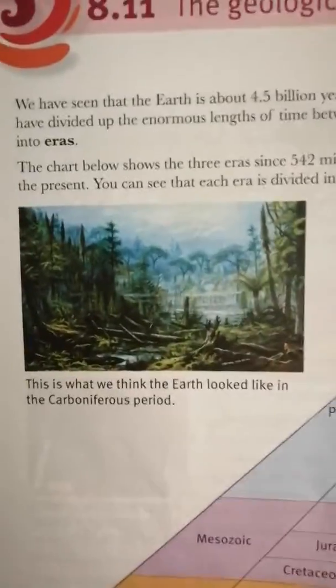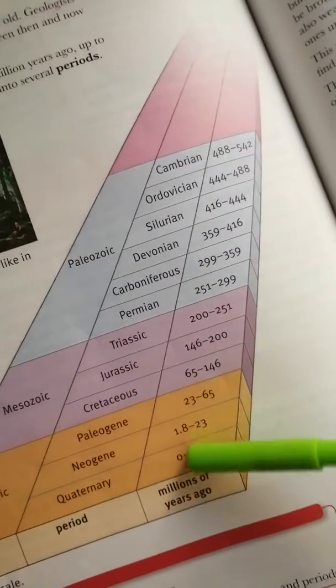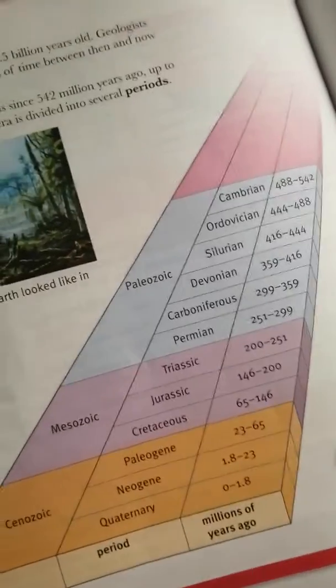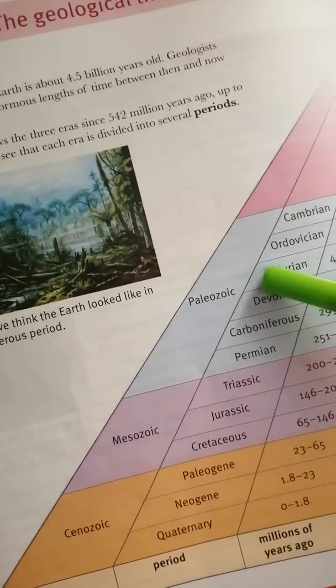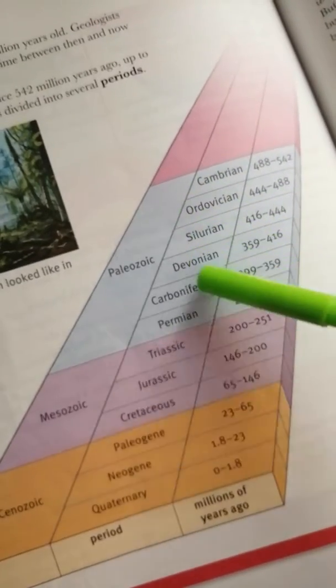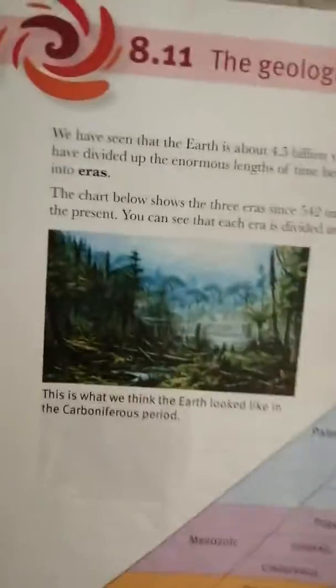Now, they divided the time from 4 million years ago, as you can see it here, until the time that we live in now. They divided them into eras. Okay, and each era is divided into a smaller time called a period. We'll get to this in a minute.